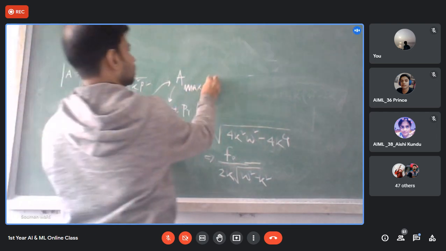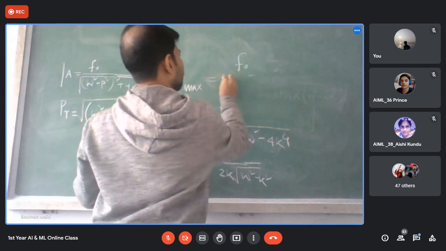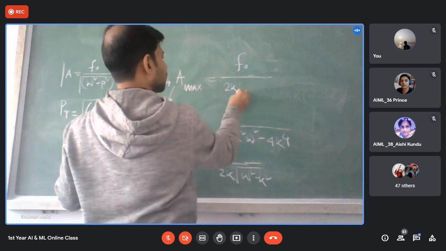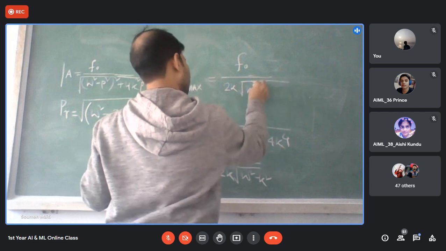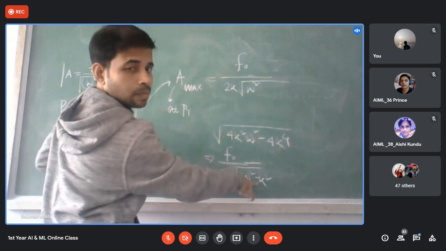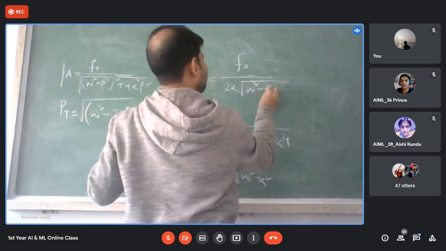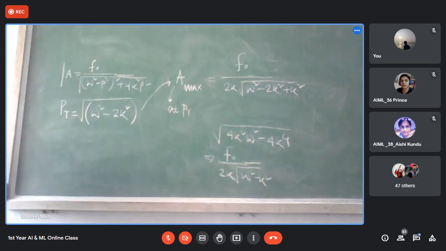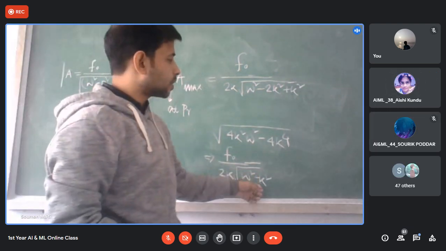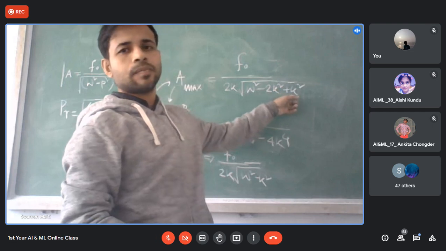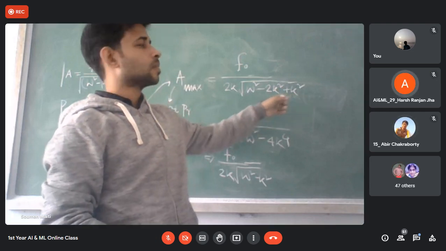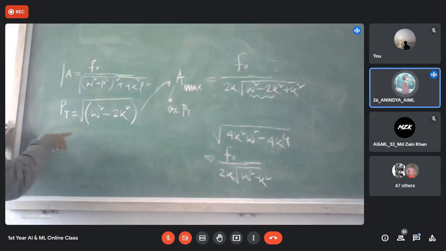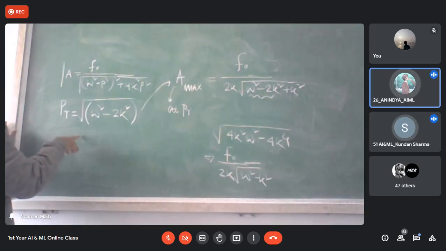A max is nothing but, can I write it? F naught omega, this is 2k. Can I write this one? 2k into omega square minus k square. Here the minus is squared, can I write it as omega square minus 2k square plus k square? That is nothing but omega square minus k square. Yes, sir. Why did I write this? This is omega square minus 2k square.